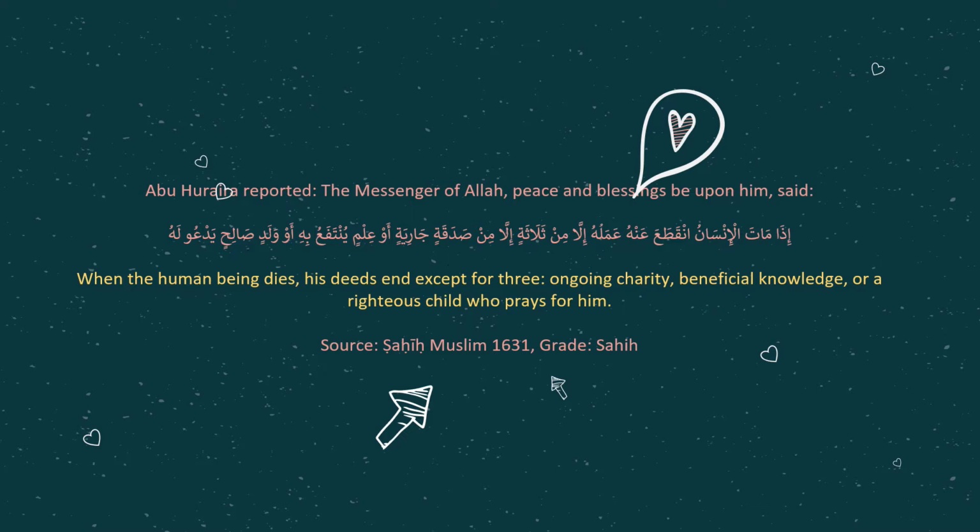Source: Sahih Muslim. Okay, I'm sharing this hadith, although it's already a familiar hadith to us, because I would like to emphasize the beneficial knowledge, which is among the good deeds that will help us in the hereafter. So let's internalize this hadith within us. Keep sharing good knowledge, keep sharing beneficial knowledge, help our friends to study, help those around us in showing good examples, because it also can be a beneficial knowledge to them.